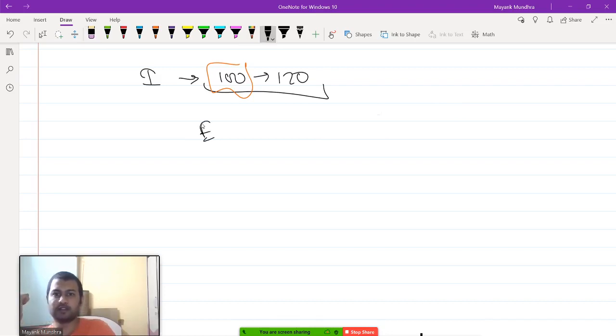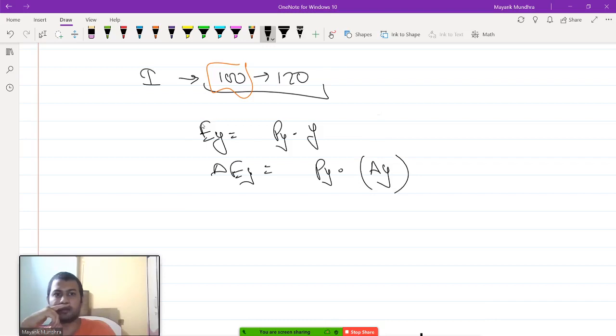Okay, expenditure on good y is equal to py into amount of good y. So delta expenditure on good y is equal to py into delta y. Delta Ey by Ey is equal to py delta y by py y.